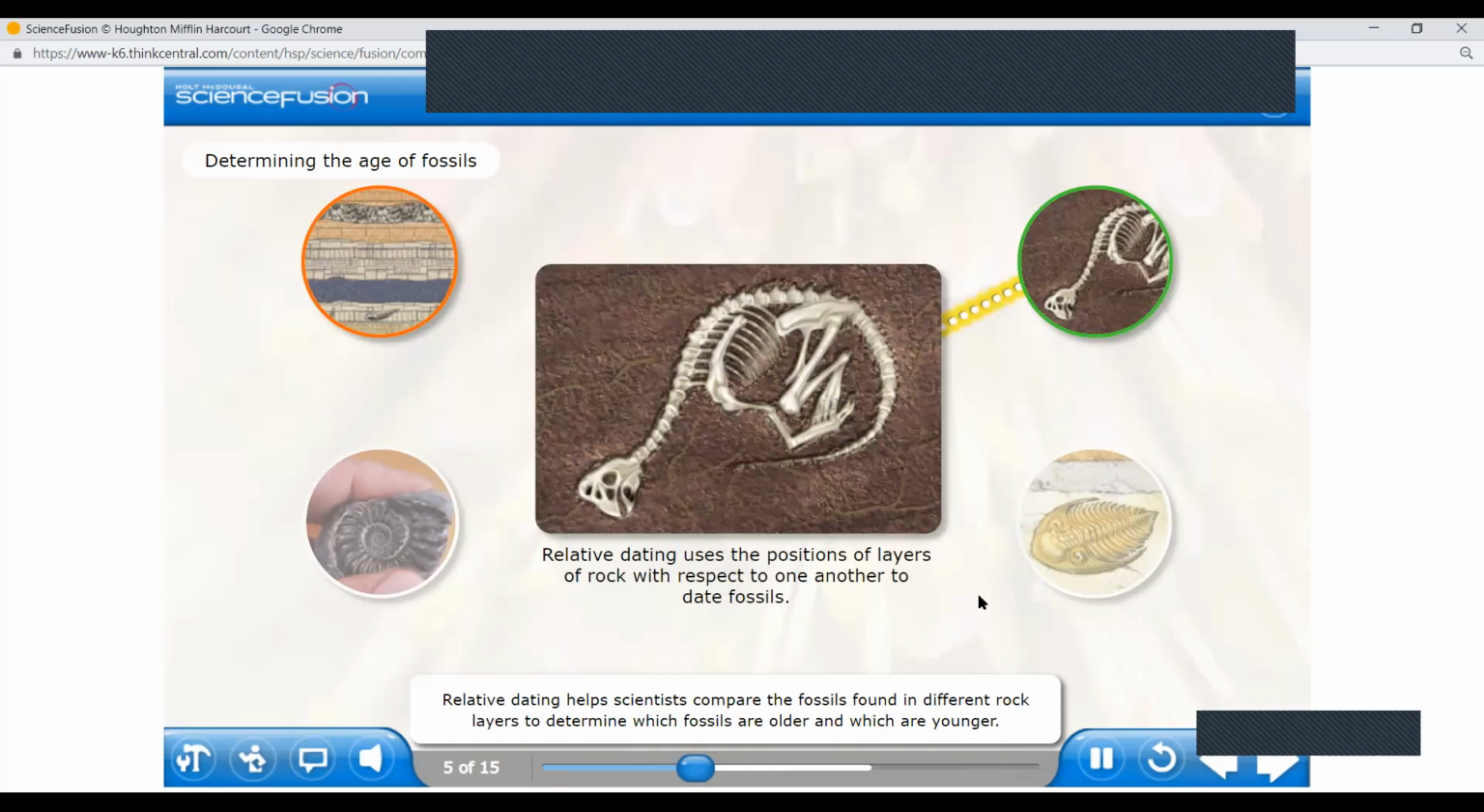Relative dating helps scientists compare the fossils found in different rock layers to determine which fossils are older and which are younger. For example, in an undisturbed sequence of layers, when a scientist finds a fossil in one layer and then finds another fossil in the layer of rock below it, the scientist knows that the fossil in the lower rock layer is older than the fossil above it. This method is called relative dating.